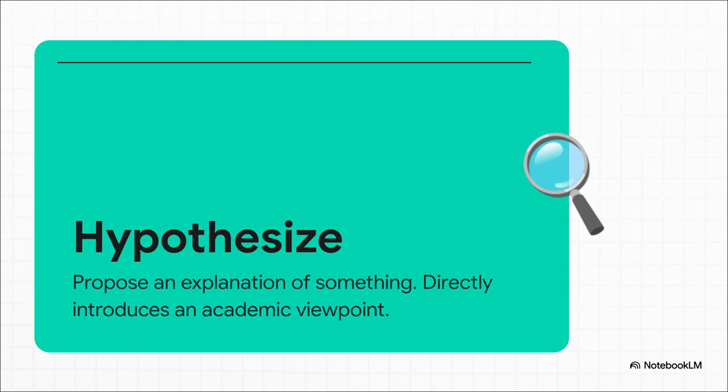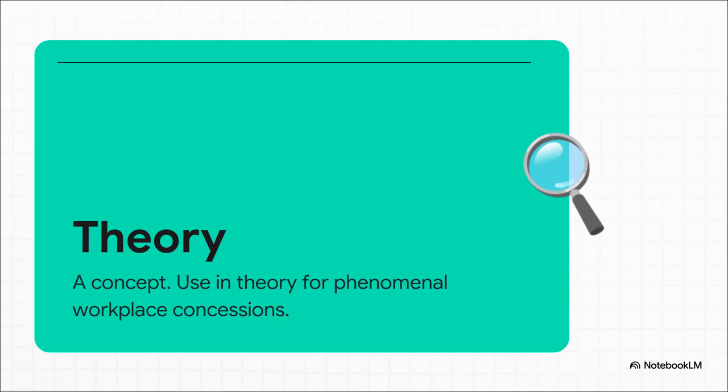When the text says, scientists hypothesize that, it is directly introducing an academic viewpoint or a proposed explanation before they actually test it. Highlighting this word mentally will absolutely help you answer those tricky, what is the researcher's main argument questions. Theory. This translates to 理论,学说.